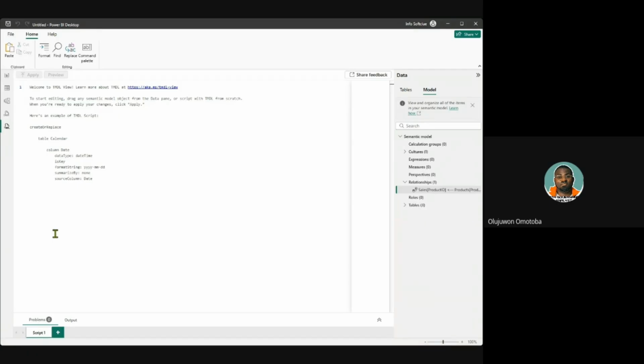TMDL means Tabular Model Definition Language, just like the SQL environment, where you're able to query and see what your data contains. That is what TMDL is all about. But so I don't bore you with this advanced part, you will get more on it if you want to sign up for a more premium class with us. So looking into this environment, these three environments are what we need right now.